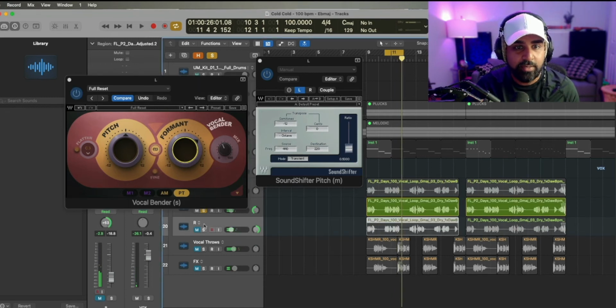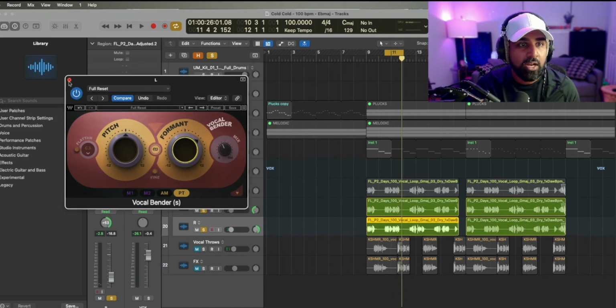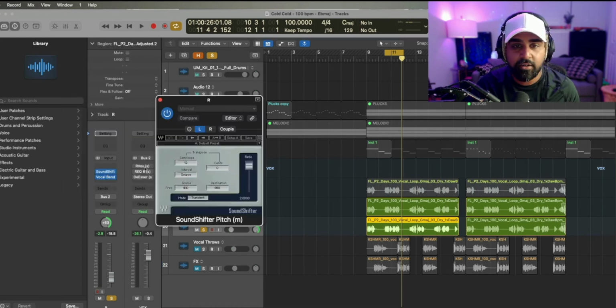And then pretty much we're doing the same thing on the right-hand side. So I'm bringing it down an octave right here.